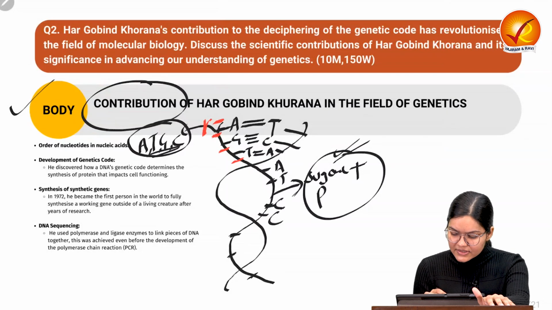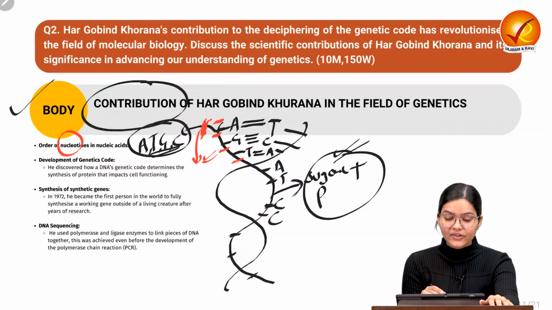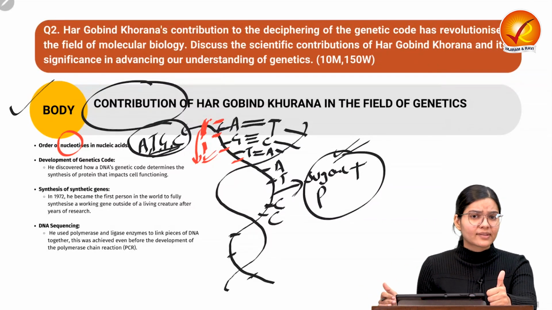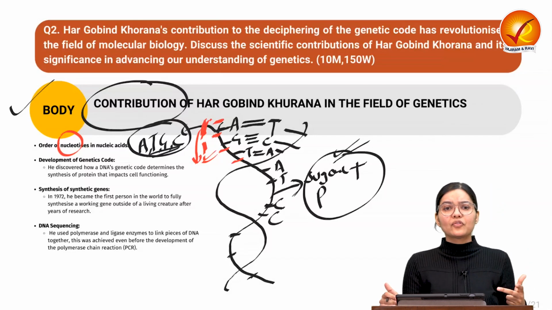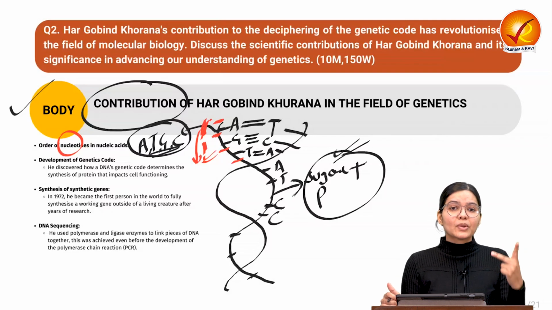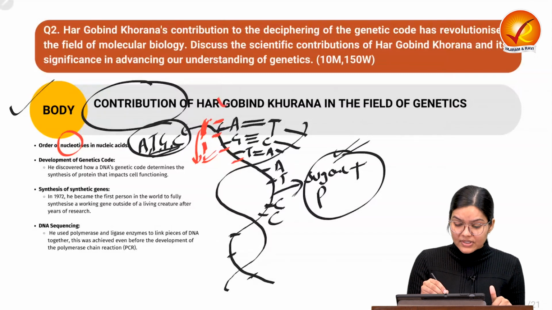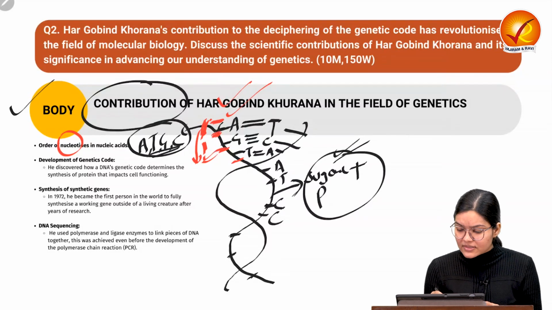Dr. Khurana found out the order of the nucleotides, which was not available earlier. And all the modern discoveries happening today with respect to the sequencing of DNA, finding genetic diseases, and finding the mutations happening in the coronavirus are based on this principle only, the order of the nucleotides. See, this is known as a nucleotide.